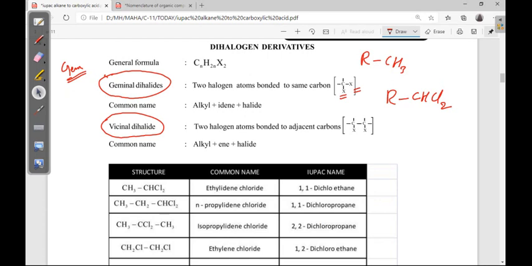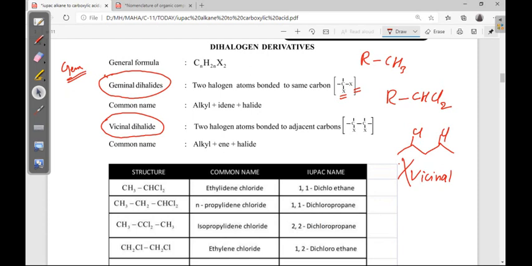Vicinal means 2 halogens are on adjacent carbons. If 2 halogens are there, those are called vicinal dihalides. Suppose halogens are like this, chlorine and chlorine. These are not vicinal. Okay.